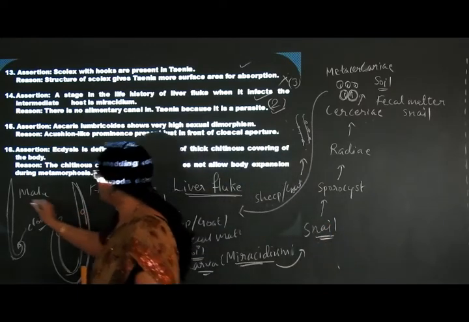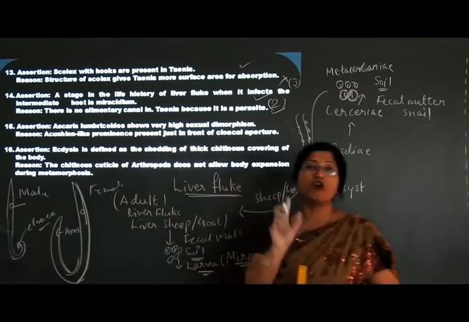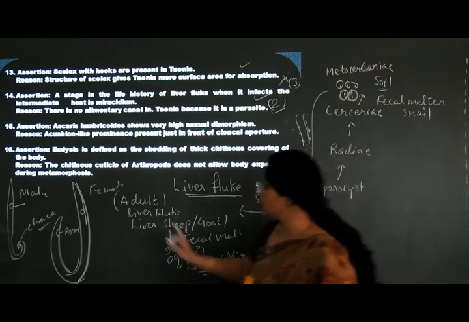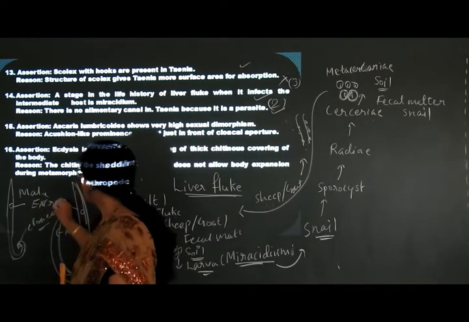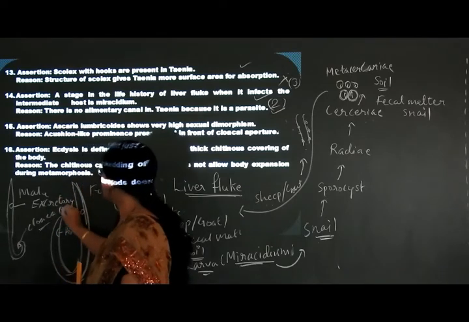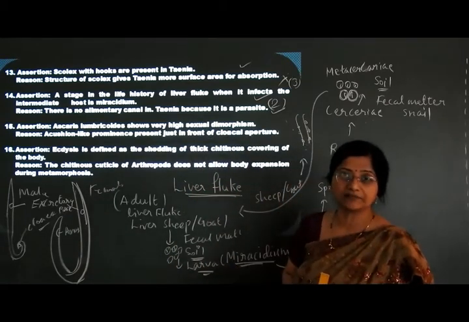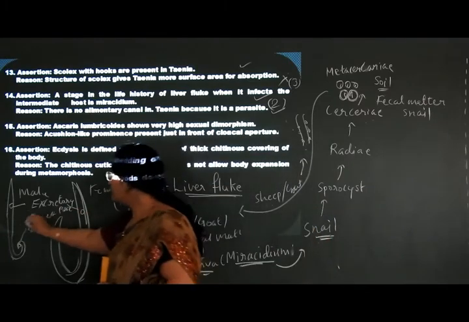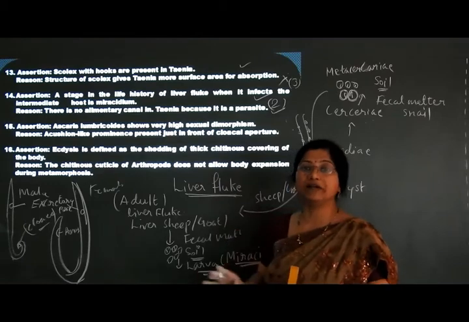Don't get confused with the excretory pore. The excretory pore is mainly for excretion of nitrogenous waste, and it is present in both male and female at the same position. It is different from the cloaca. In the male there is a cloaca for removal of undigested food and gamete release.